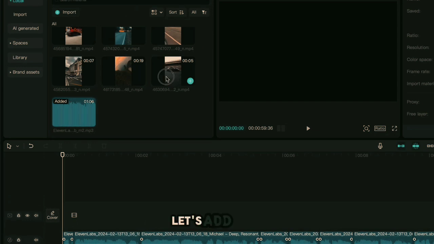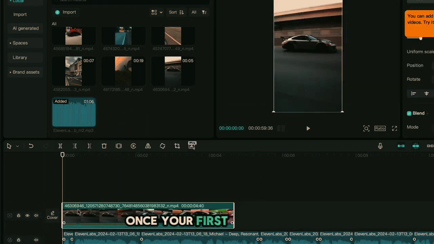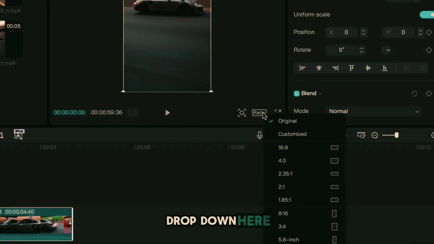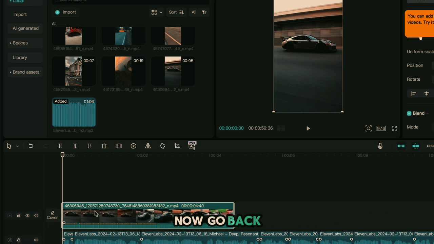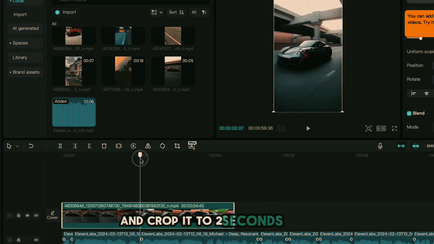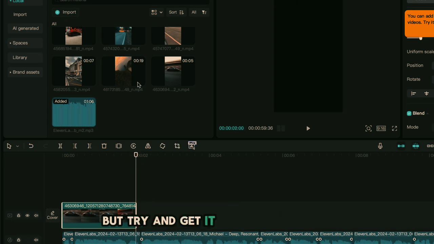Speaking of the clips, let's add them. Drag them onto this timeline here. Once your first one is added, you want to hit this ratio drop down here, and make sure to click 9:16 so your video is in the TikTok format. Now go back, select your clip, and crop it to 2 seconds long. It doesn't have to be perfect, but try and get it around 2 seconds.